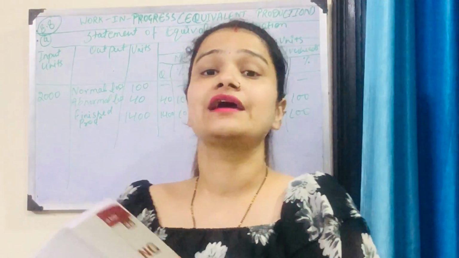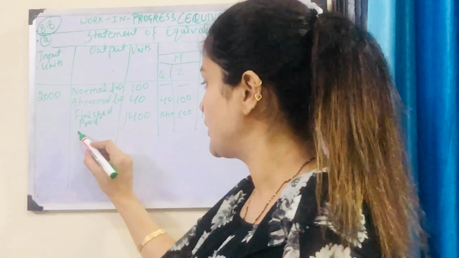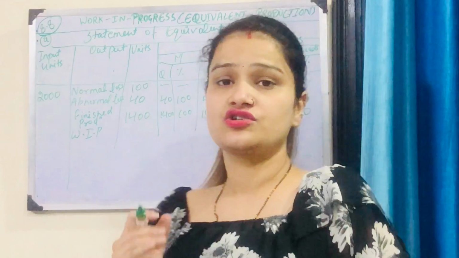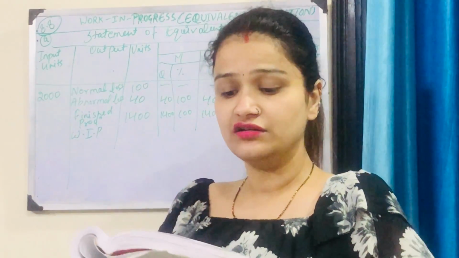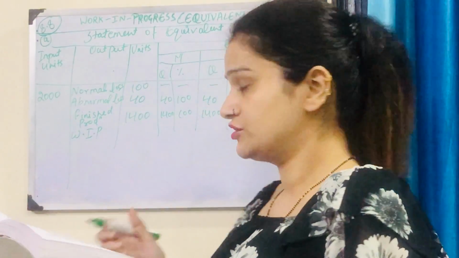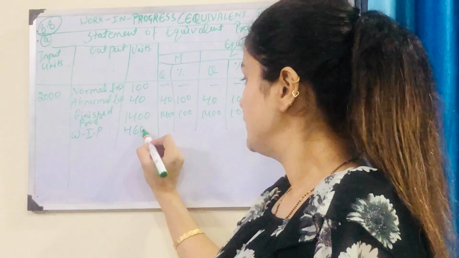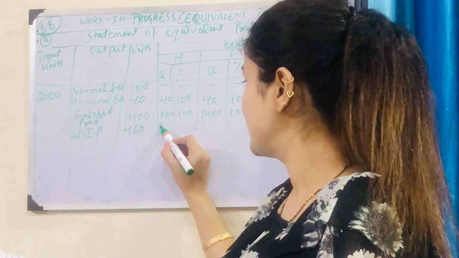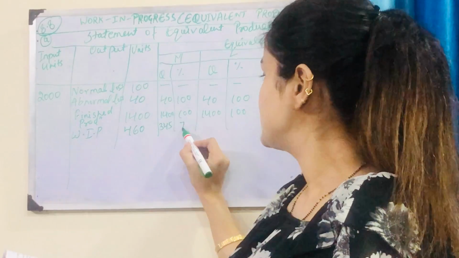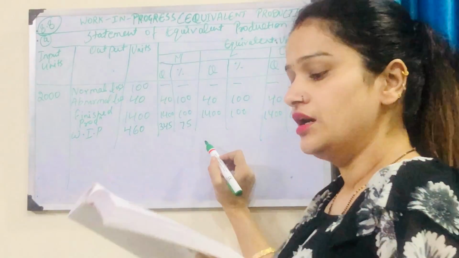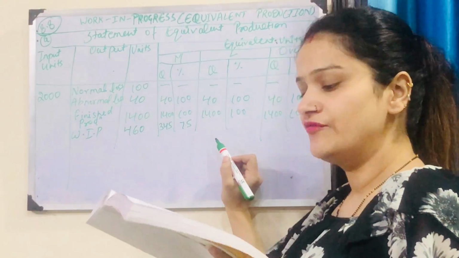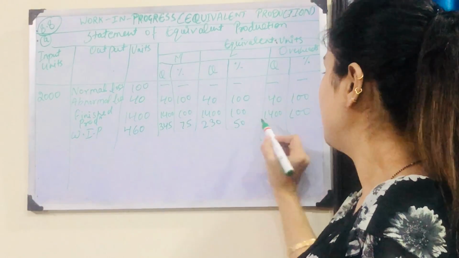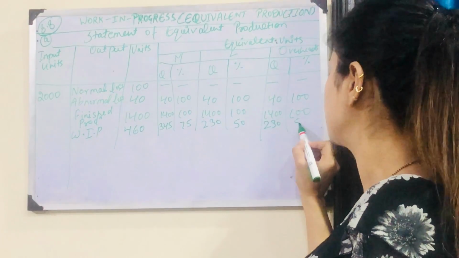Okay, the last and very important thing is work in progress. The completion stage is already given here, 75%, the total is 460. For material it is 75%, that means 345, 75%. And for labor 50 and for overhead 50, that means 230, 50% and 230, 50%.